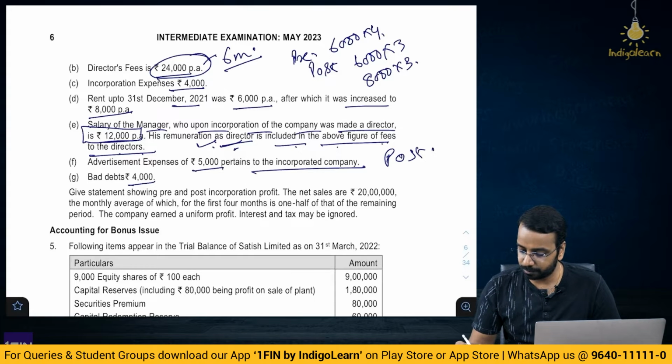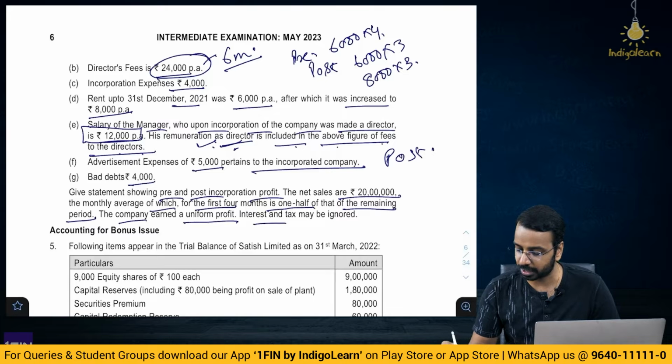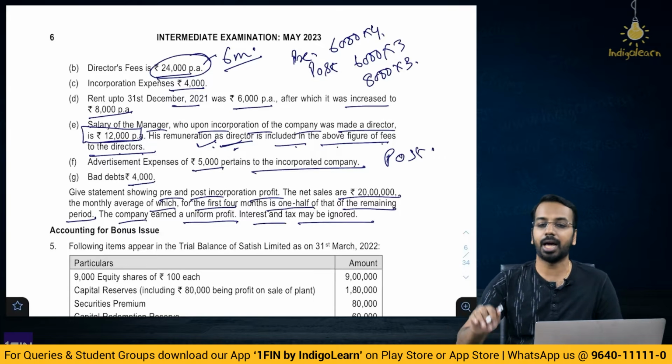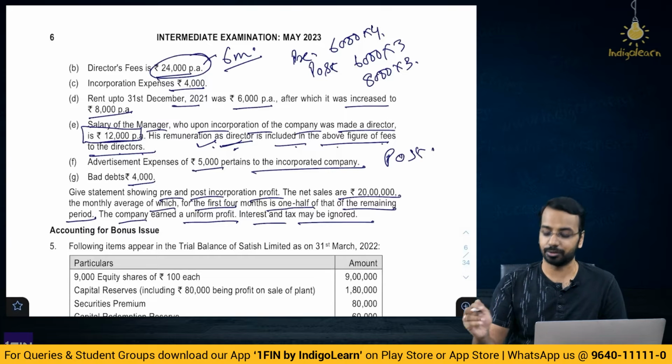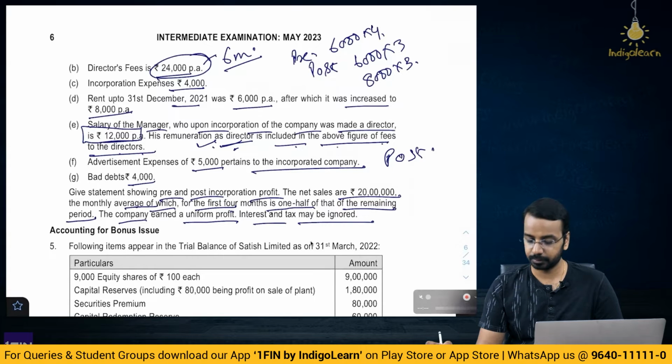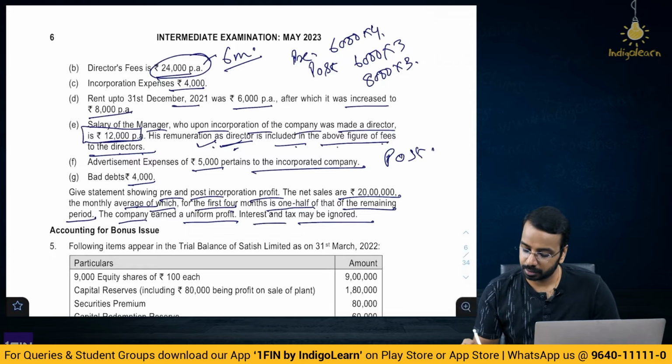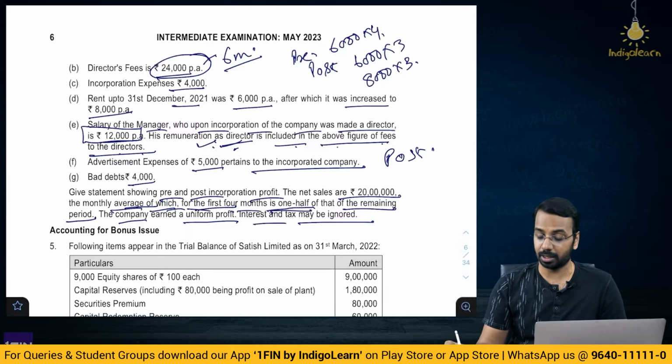Give the statement showing pre and post incorporation profit. Net sales was 20 lakhs, the monthly average of which for the first 4 months is 1/2 of that of the remaining period. The company earned a uniform profit, interest and tax may be ignored. So now here the challenge is to calculate the pre and post sales ratio. What does the question say? The monthly average of which for the first 4 months is 1/2. It is not 1.5, okay, it's 1/2.